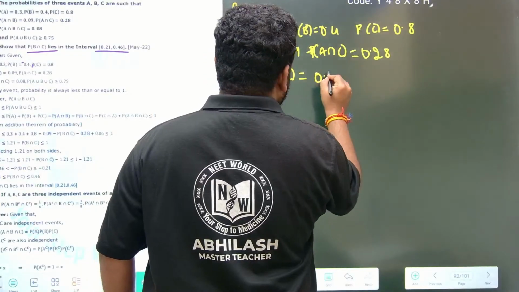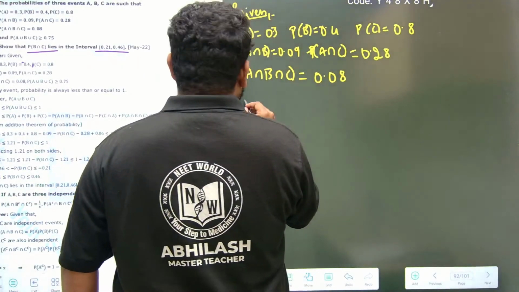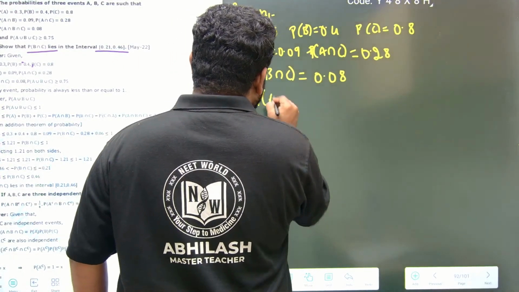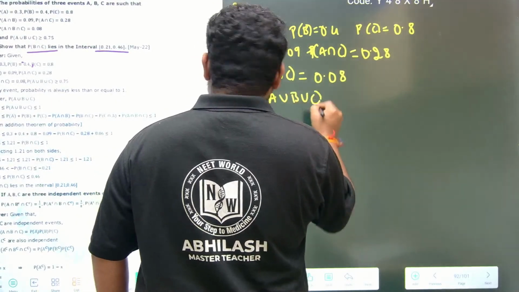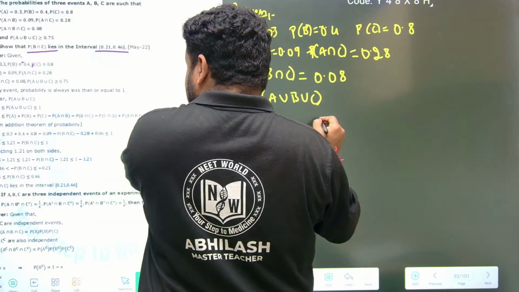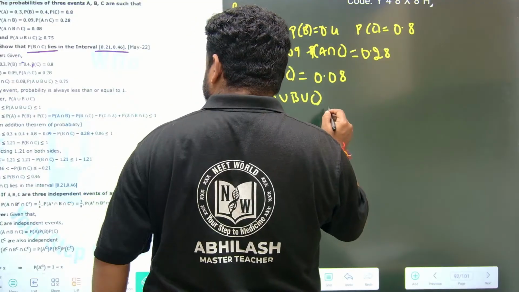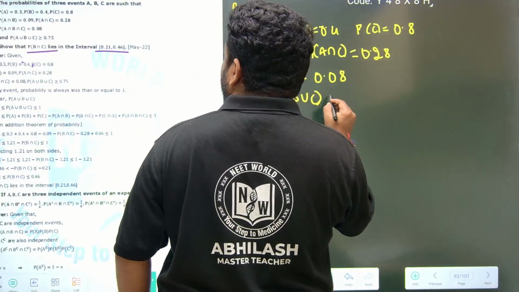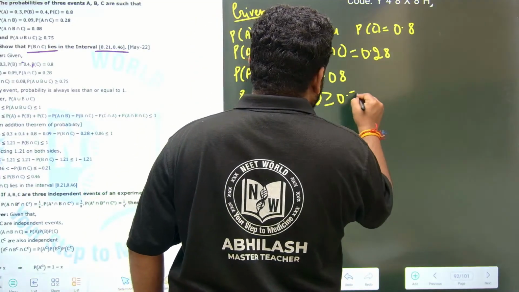It is 0.08. Then probability of A union B union C is given as greater than or equal to 0.75.